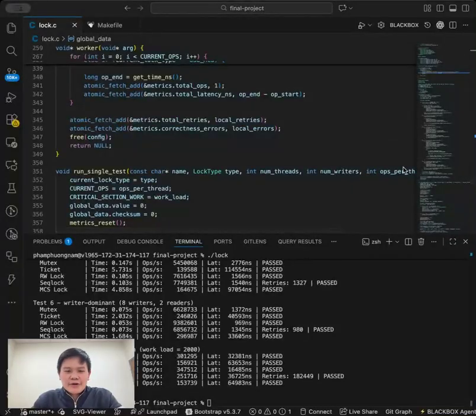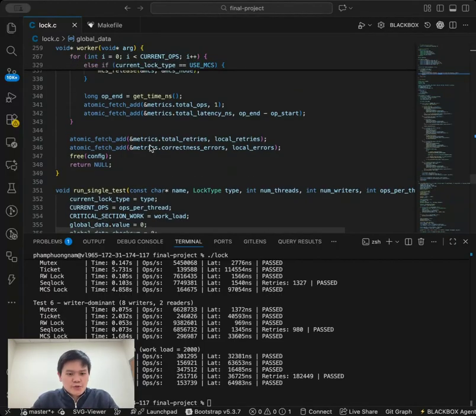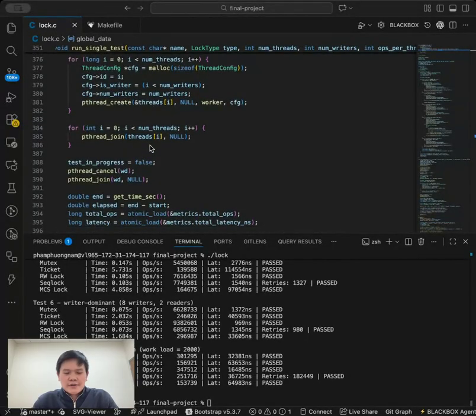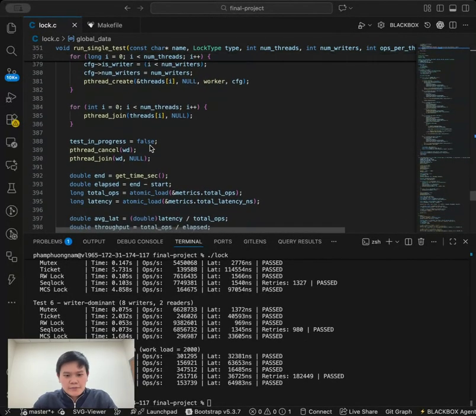I'm Nam, and I'm working on this final project with my friend Kenneth, and we're exploring if there are any auto locks that are better than Mutex. To find out, we're exploring four different locks, and we implemented them from scratch. We have also defined different testers to test the locks under different scenarios to see how they perform.